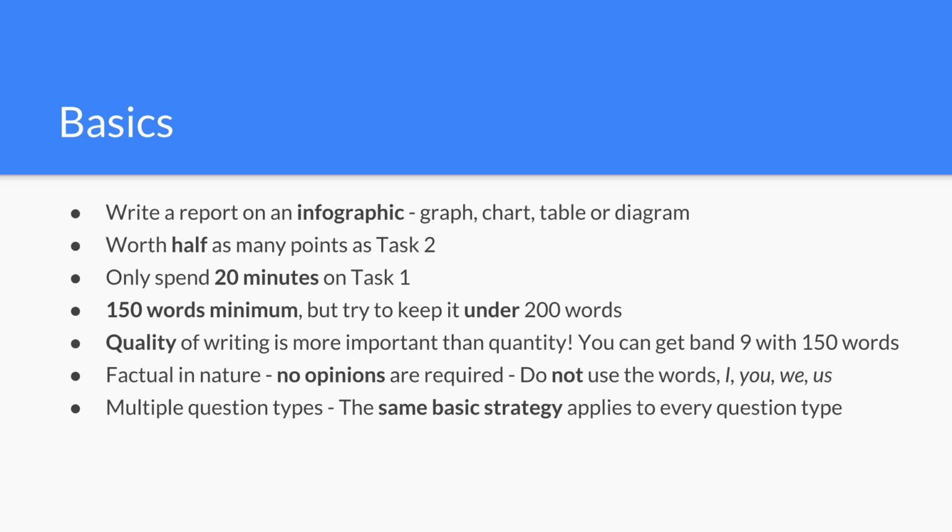Next, you're going to have many different types of questions on the Writing Task 1. You may see a line graph question or a bar graph question, a pie chart question, a process or a diagram question. In some questions, you have to compare the data. In other questions, you have to describe the changes that are happening over a period of time.